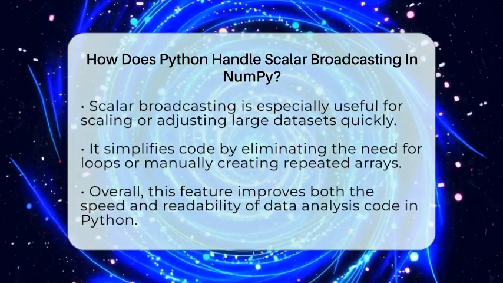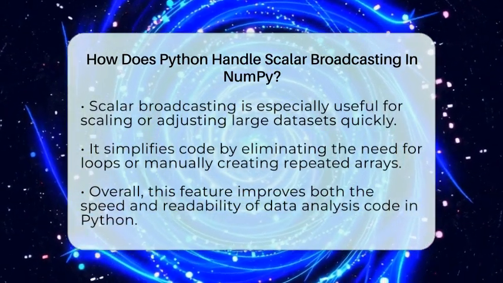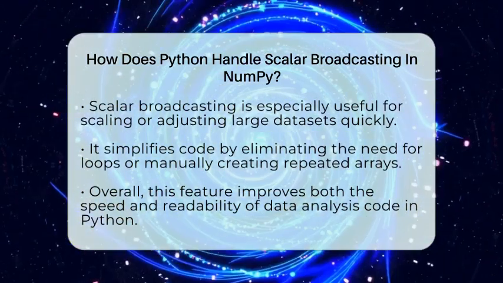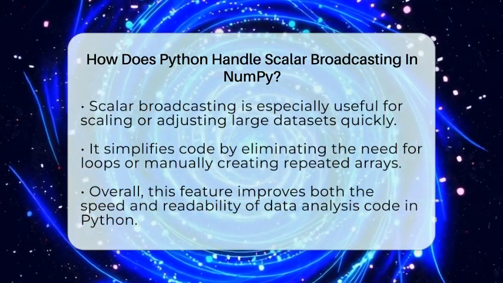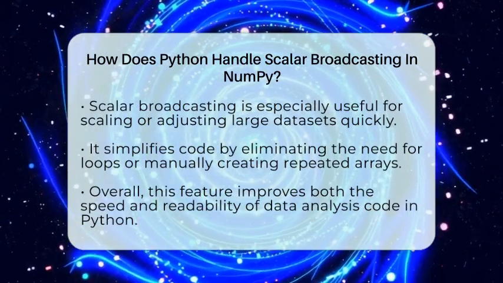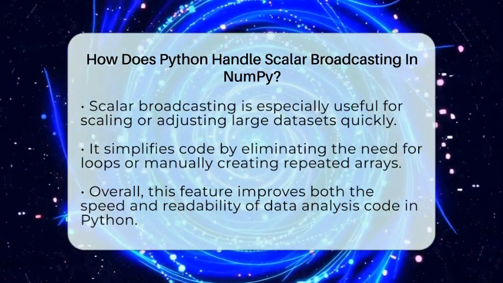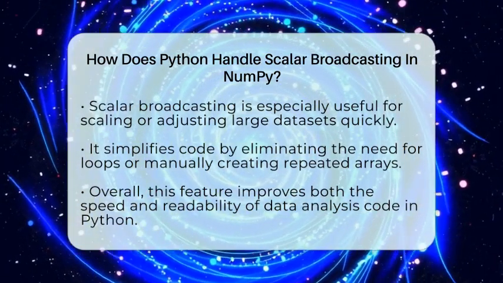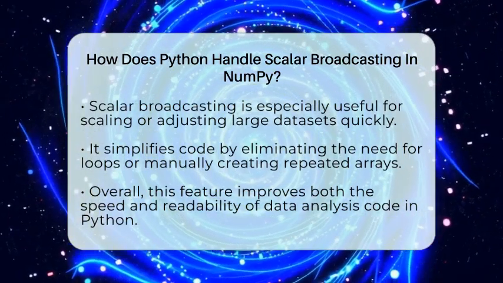In summary, Python's NumPy library handles scalar broadcasting by treating the scalar as if it were an array with the same shape as the other array. It applies the scalar value to each element during the operation without creating a new array in memory. This makes calculations faster and your code more straightforward, which is why scalar broadcasting is a key part of working with arrays in Python for data analysis.